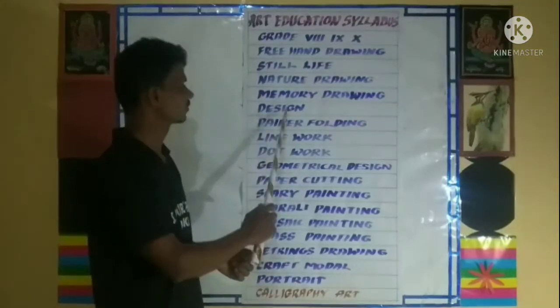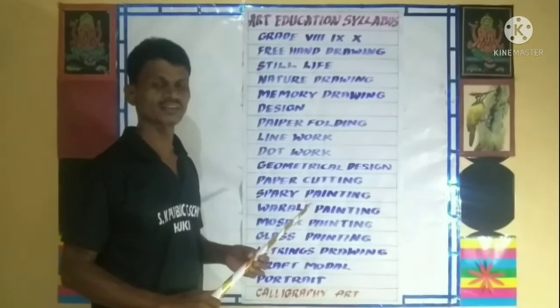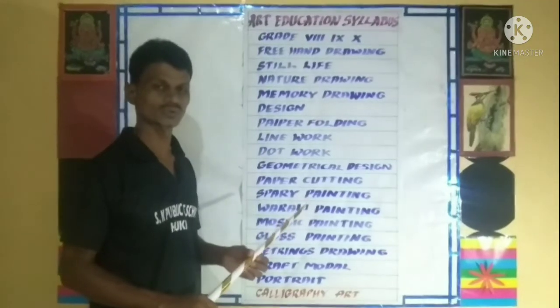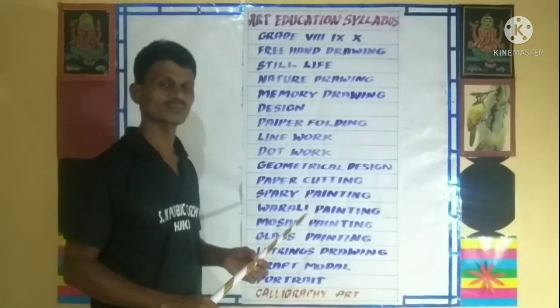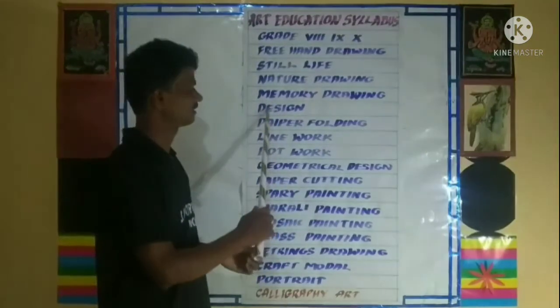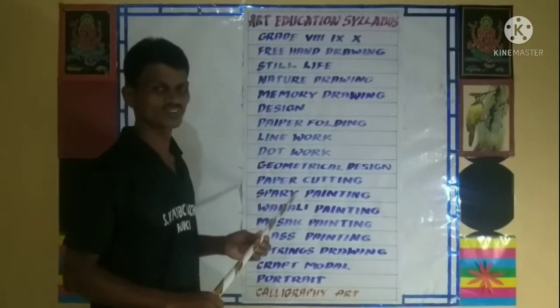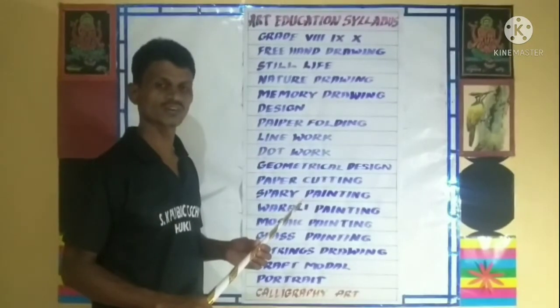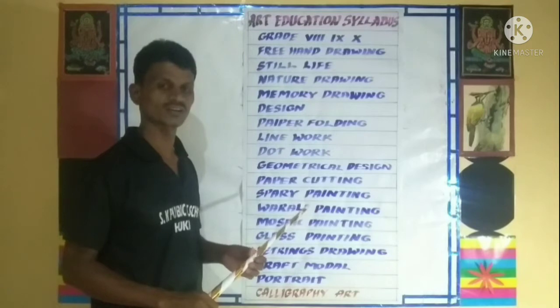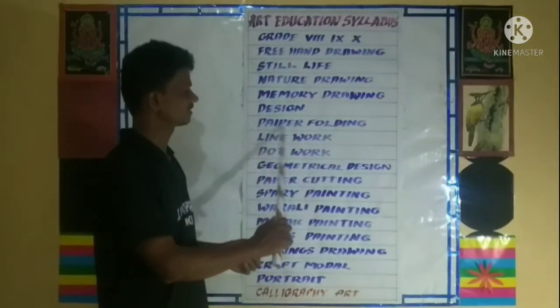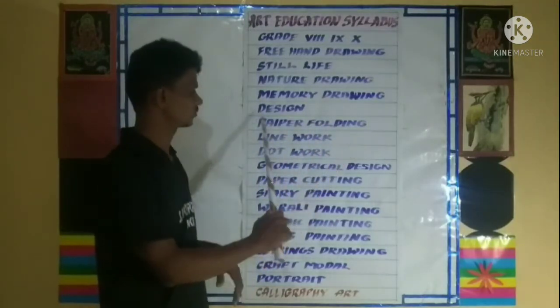And next topic we will go to design. Any design: tree and design, ceiling design, door design, window design. Many types of designs we will study in this topic. Next topic, go to paper folding. Paper work like bird, animal, fish. Paper models we can study in this. We will show you step by step.